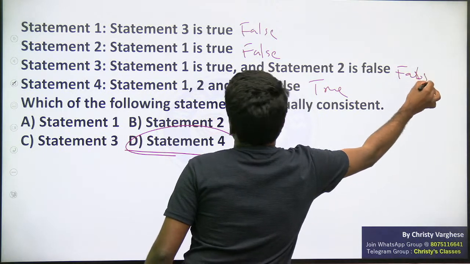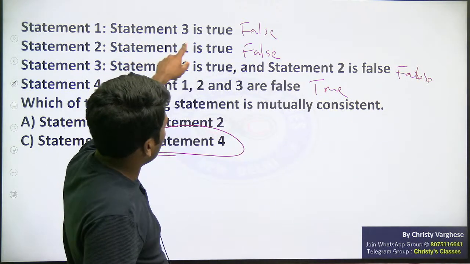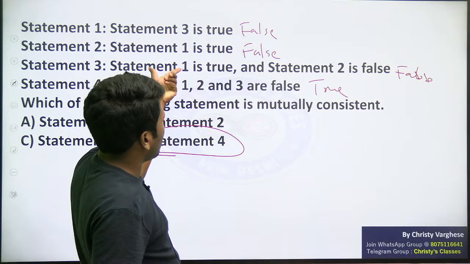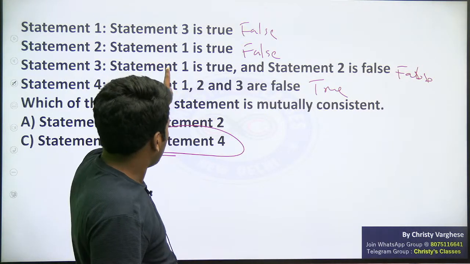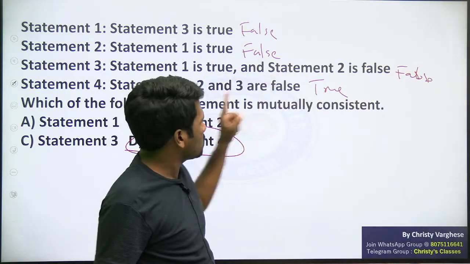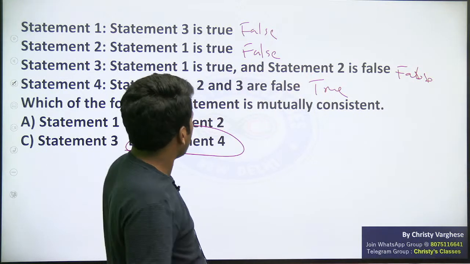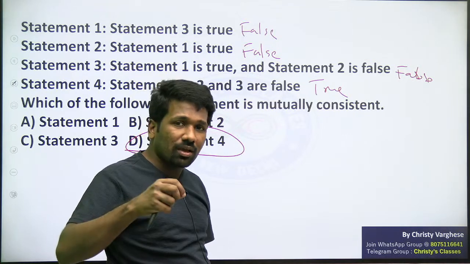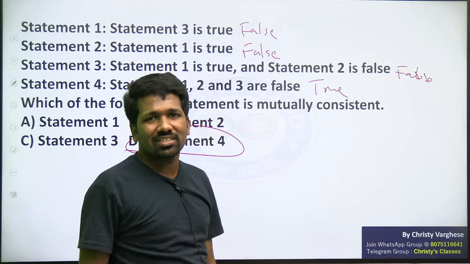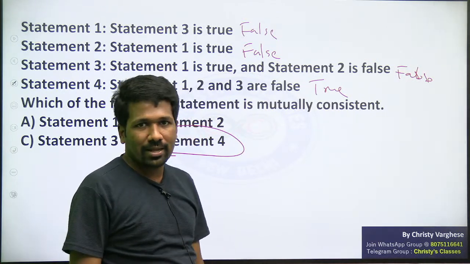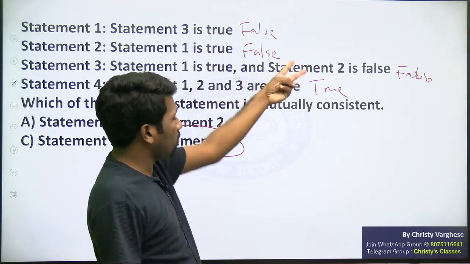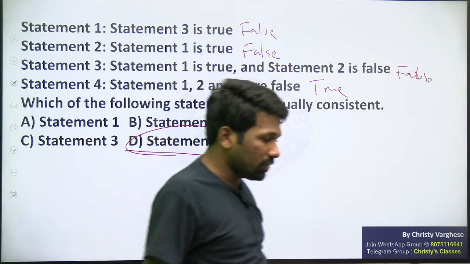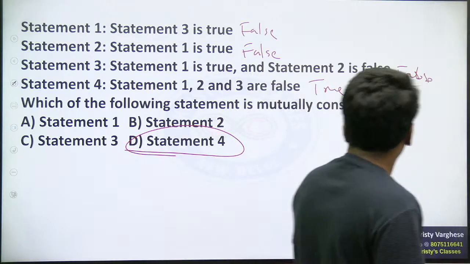Let's see. 1 false है तो statement 3 true नहीं है. So ये false है. ये false होने का 3 तरीका है. First part true, second false. First part false, second false. दोनों false. ये तीनों तरीके से false आ सकता है. ये तीनों तरीके में से एक case if it is false also it's okay. Are you understanding? Both of them being false is not necessary. One of them being false also is okay.